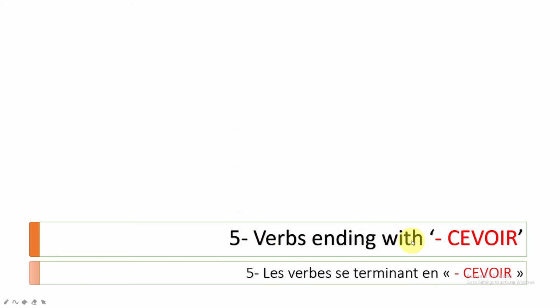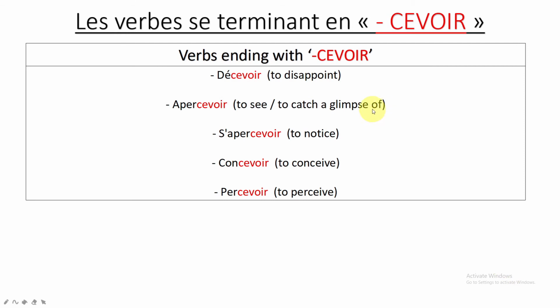Fifth one, verbs ending with CEVOIR. Les verbes se terminant en CEVOIR. Same as UIRE, anytime you see a verb ending with CEVOIR, please think about this group. So décevoir, apercevoir, s'apercevoir, concevoir, percevoir. All the verbs ending with CEVOIR at the infinitive form, this is very important to add, so the non-conjugated form, will belong to this group.